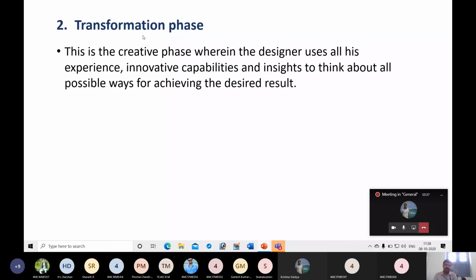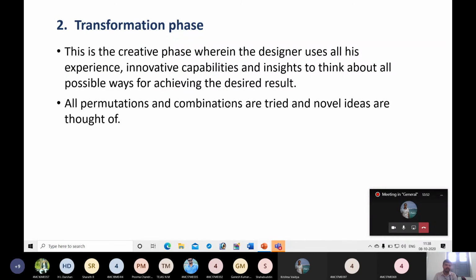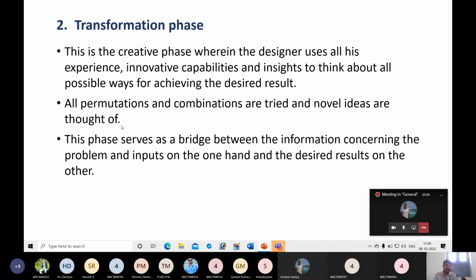Okay, next, the transformation phase, the second phase. It is also known as the creative phase or creation phase. This is the creative phase wherein the designer uses all his experience, innovative capabilities and insights to think about all possible ways for achieving the desired result. All permutations and combinations are tried and novel design ideas thought of.